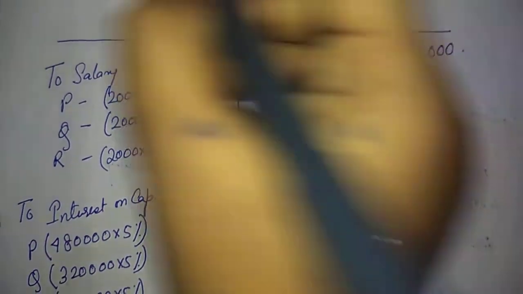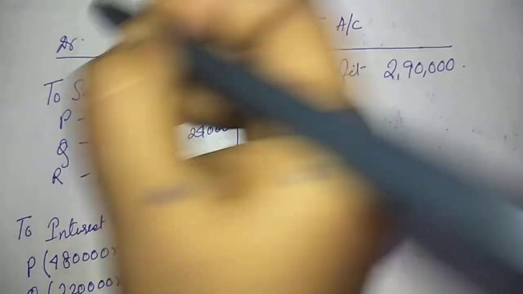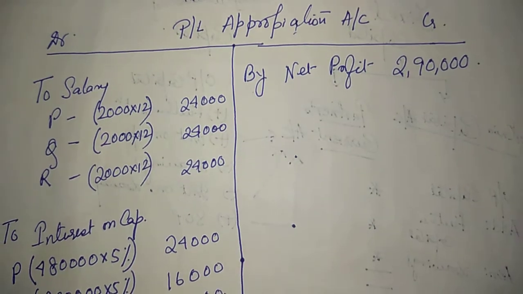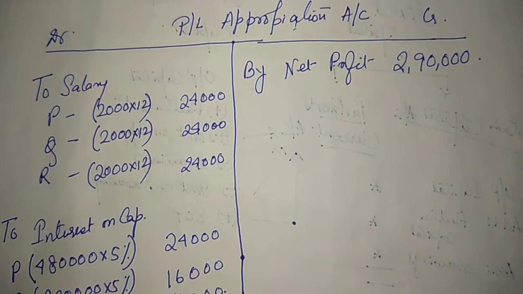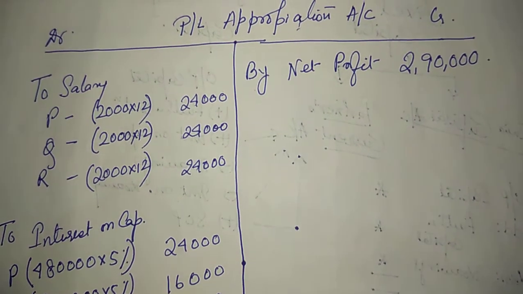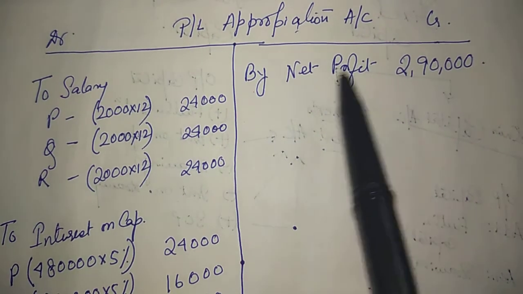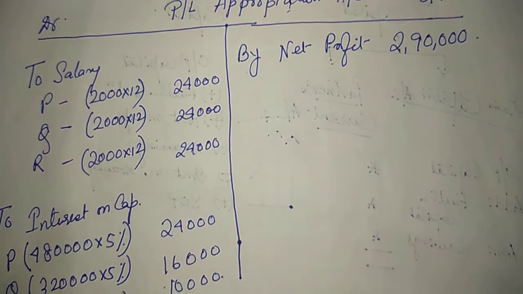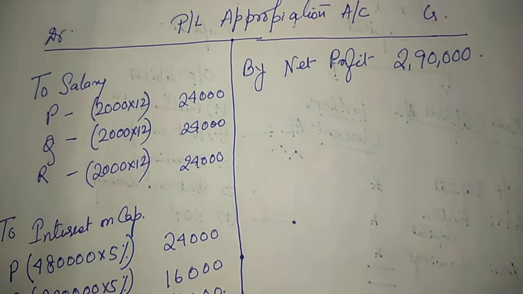Different books follow different methods. So here, what shall I do?